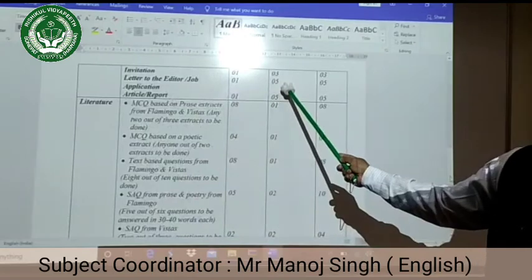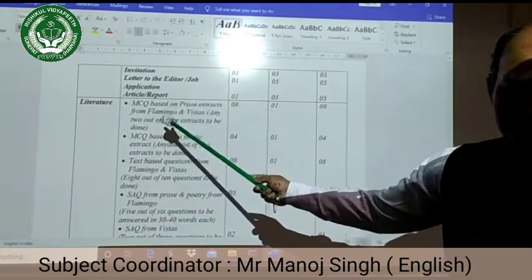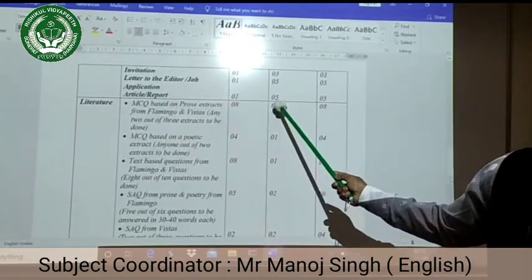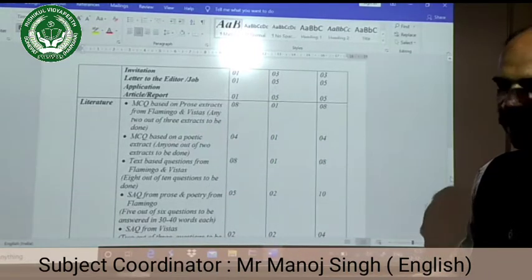Then you have letter to the editor or job application, any one you have to do. Okay, it carries 5 marks. Then article or report, it carries 5 marks. Debate and speech, they are deleted.